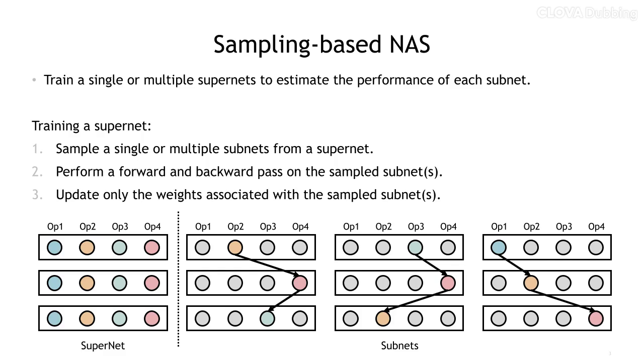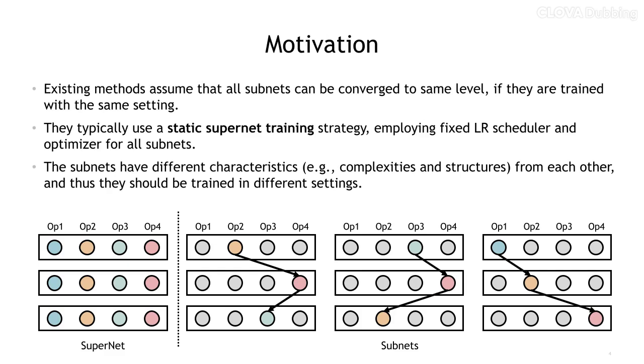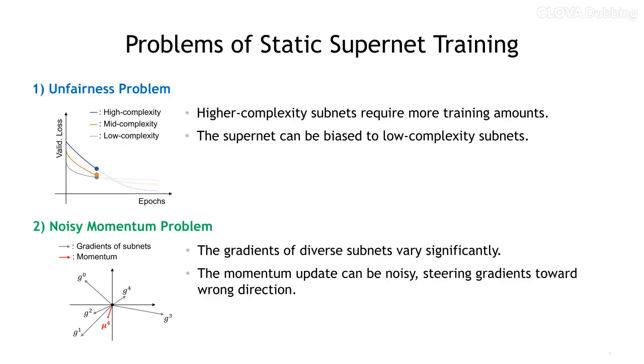without retraining. Despite their success, existing methods adopt a static training strategy, applying the same learning rate schedule and optimizer to all subnets. This is based on the assumption that all subnets can converge to the same level if they are trained with the same setting. This overlooks the fact that subnets have diverse structural and computational characteristics from each other, and thus they should be trained in different settings. We identified two key issues in static supernet training.